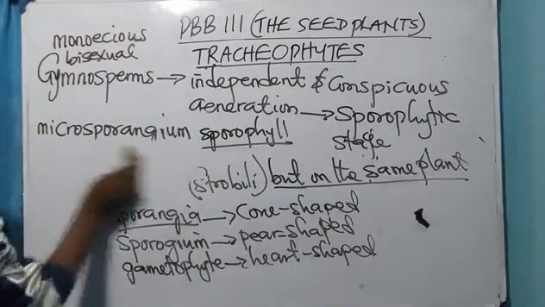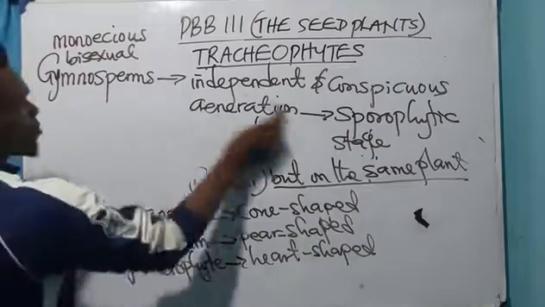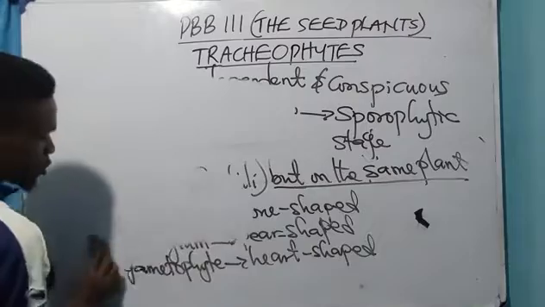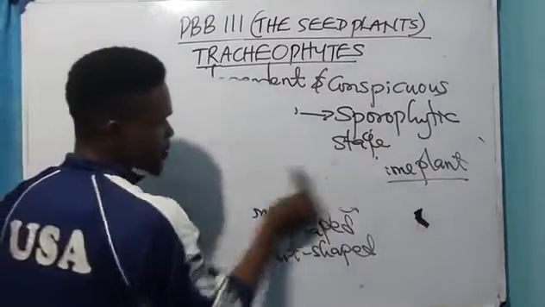Now, looking at what we have here, I've given us some features of the gymnosperms.